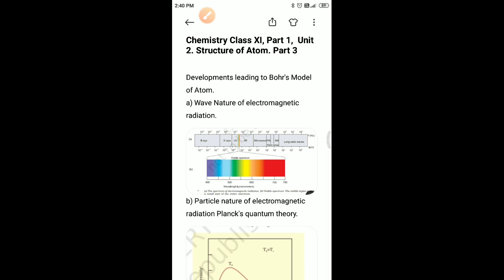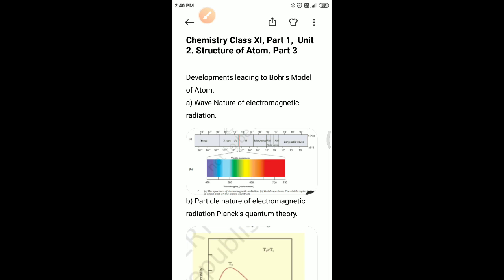Here we will learn some facts about electromagnetic radiations. James Maxwell was the first scientist to give a comprehensive explanation about the interaction between charged bodies and the behavior of electrical and magnetic fields on a microscopic level.